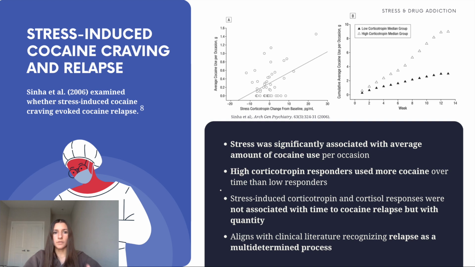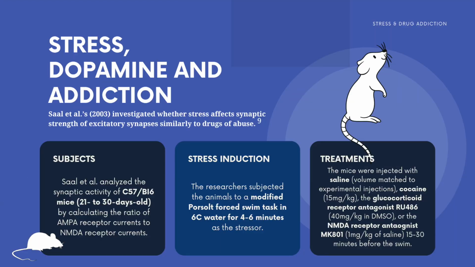This is consistent with the clinical literature that recognizes that relapse and recovery are multi-determined processes. And so the current findings are really suggesting that specific components of the stress response are associated with different aspects of the relapse process. But overall, with this in mind, ultimately, how does stress manifest these cravings and relapse physiologically?